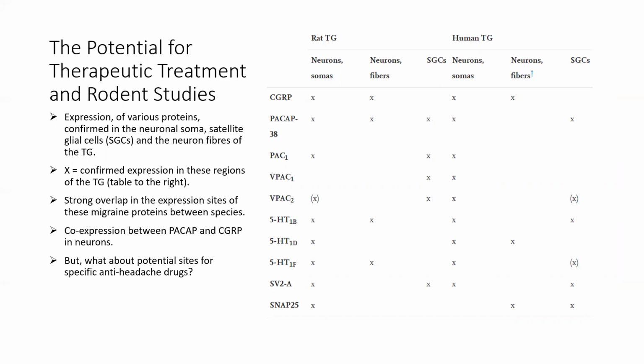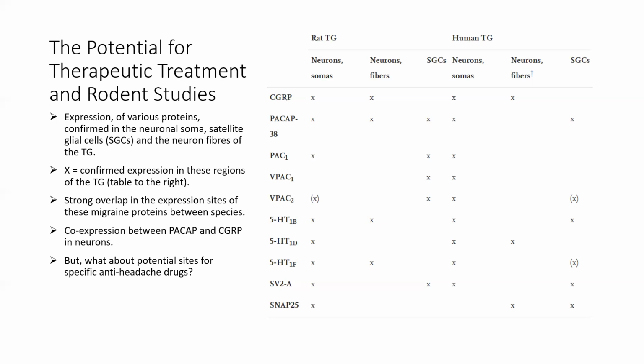And a positive expression result is indicated by an X in the table on the right here. What was found was that there was considerable overlap in the expression of all these migraine proteins between species, in particular cell sites. For example, PACAP was found in neuron somas and satellite glial cells for both species.